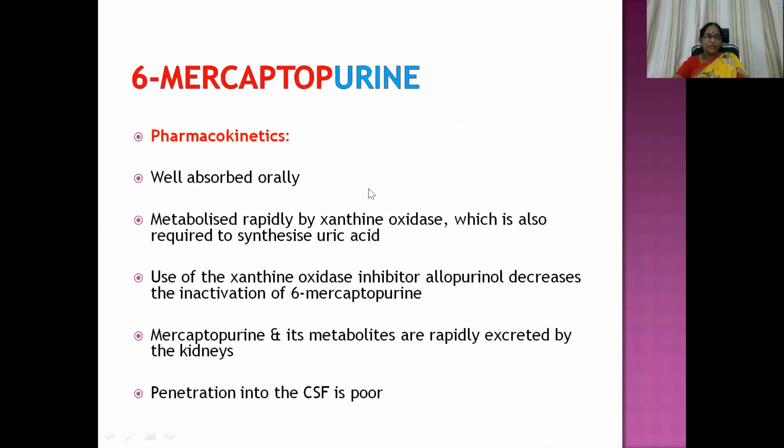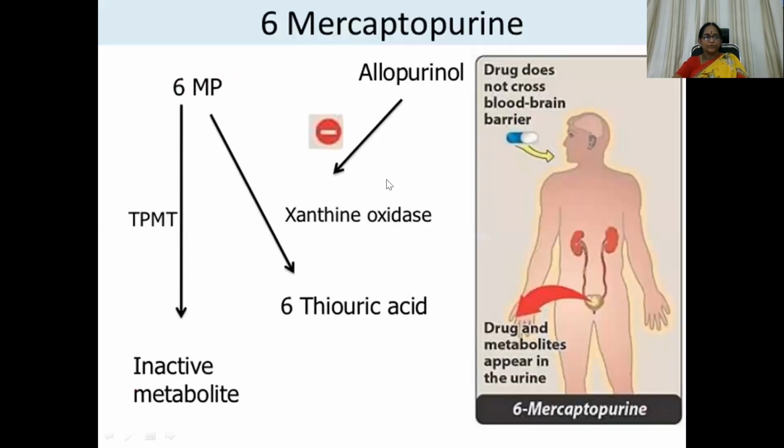Well absorbed orally, rapidly metabolized by xanthine oxidase enzyme, which is also required to synthesize uric acid. But use of a xanthine oxidase inhibitor, that is allopurinol, decreases inactivation of 6-mercaptopurine. So whenever toxicity is enhanced, then we can sometimes administer this allopurinol molecule. Mercaptopurine and its metabolites are rapidly excreted by the kidneys. Penetration into the CSF is poor.